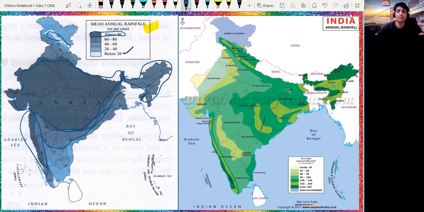Just go through the diagram, see which parts of India are covered with which color, and identify how much rainfall is falling in which area. Go through it once, twice, and understand where water is present in the form of rainfall. This is very important data which shows the natural distribution of water through your map.